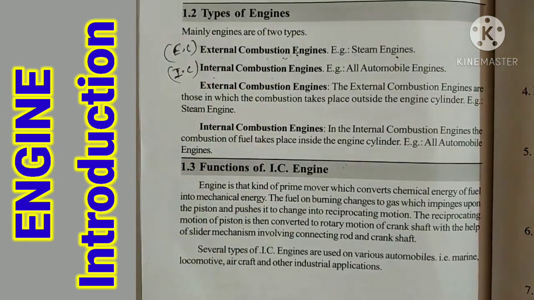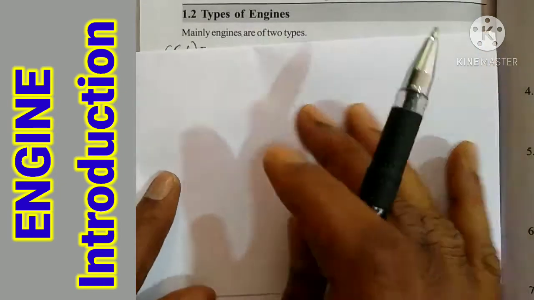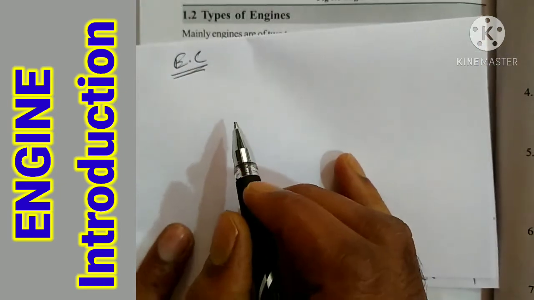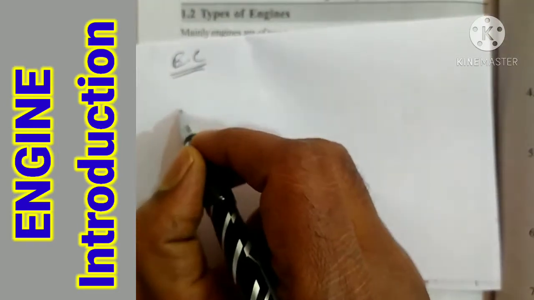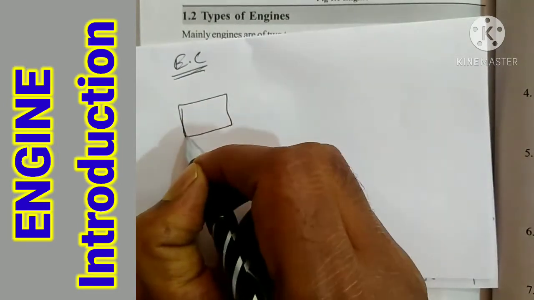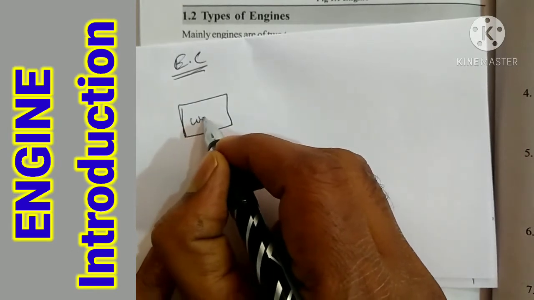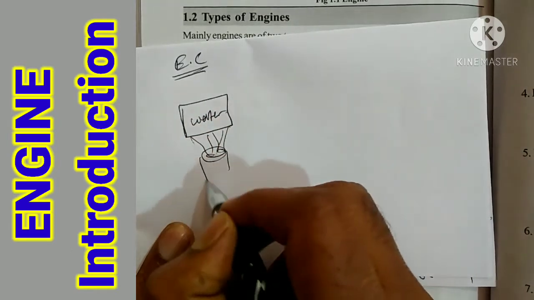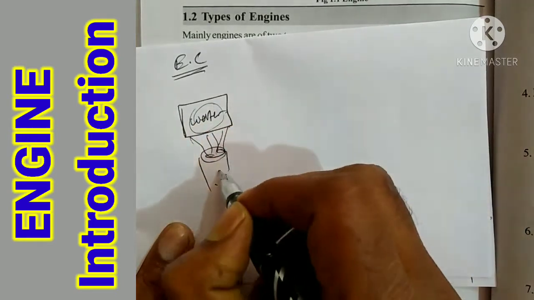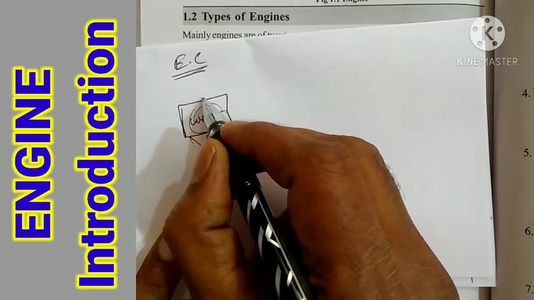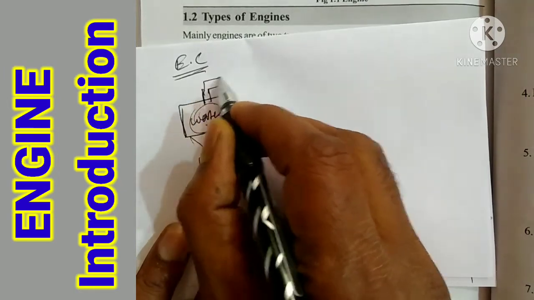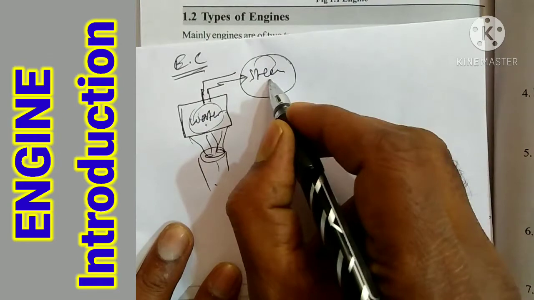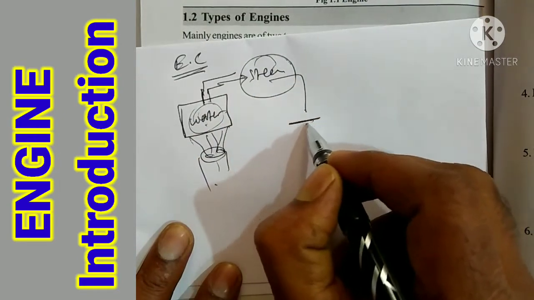I will first explain the EC engine a little. EC means external combustion engine. Take a container and put water in it, and give heat at the bottom. While heating, the water boils and gives steam. With this steam, the piston will function.